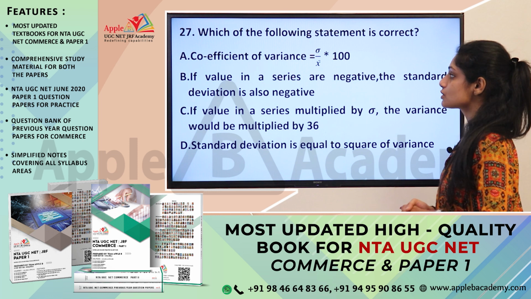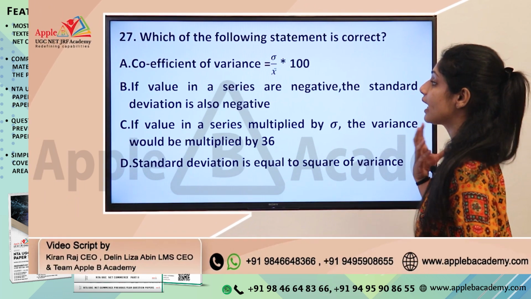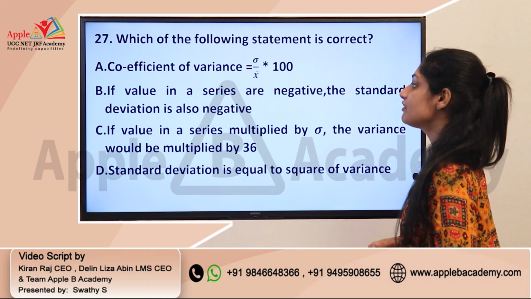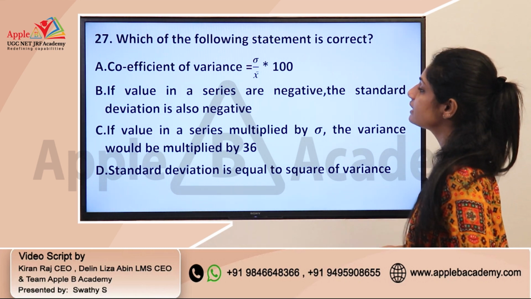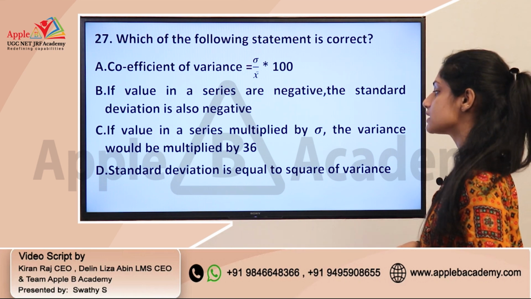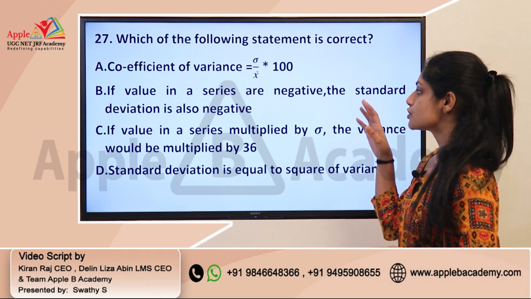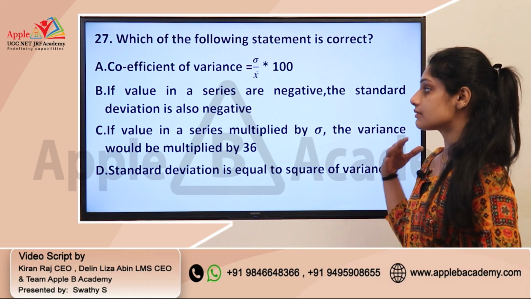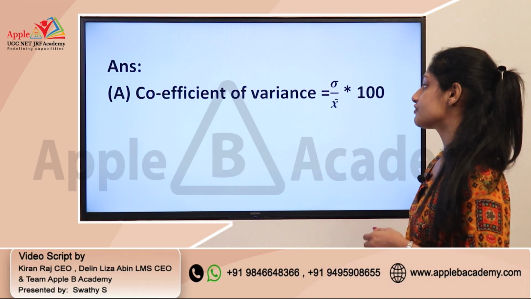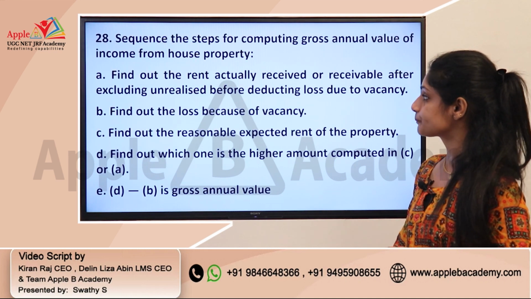And another question, this is from the statistics area, and you need to identify the correct statement. A, coefficient of variation is equal to sigma divided by x bar into 100. B, if the values in a series are negative, the standard deviation is also negative. C, if values in a series are multiplied by sigma, the variance would be multiplied by 36. D, standard deviation is equal to the square root of variance. The rest of the statements will be incorrect. The correct statement is option A, coefficient of variation is equal to sigma divided by x bar, that is the mean, multiplied by 100.